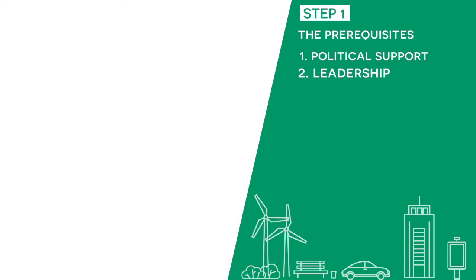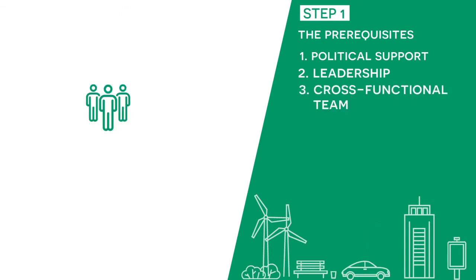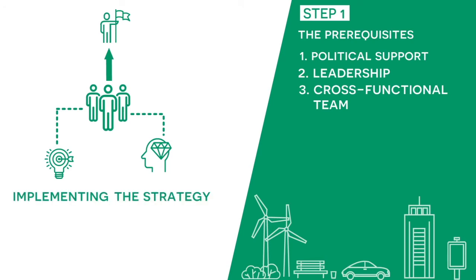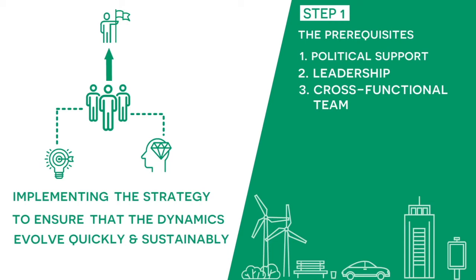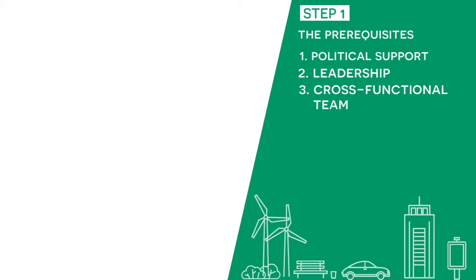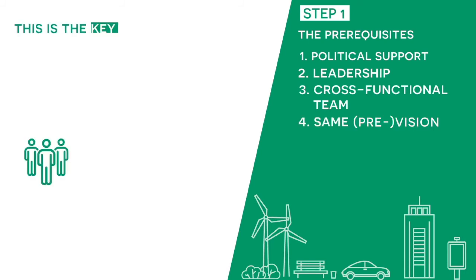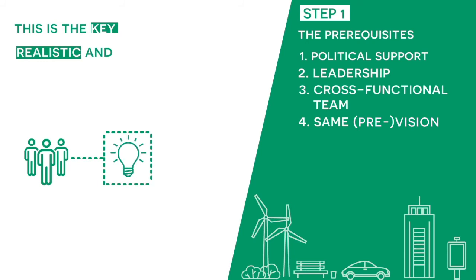Then, make sure you have a cross-functional team. Its role is to support the leader in implementing the strategy and to ensure that the dynamics evolve quickly and sustainably. When these first 3 prerequisites are met, check that all stakeholders share the same vision. This is the key to a realistic and ambitious strategy.